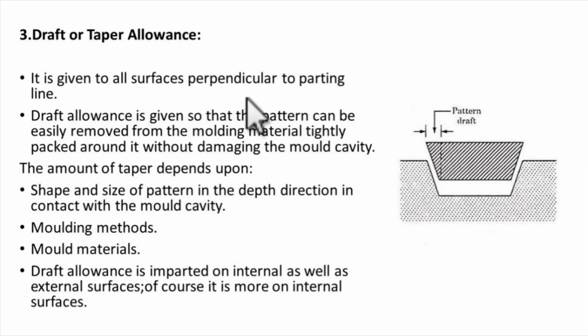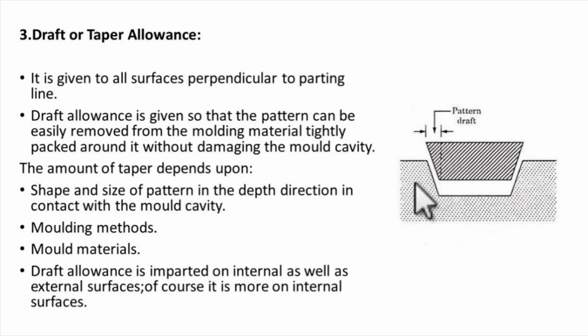Basically, this kind of allowance is provided in the form of an angle, in degrees, and it is given to all surfaces perpendicular to the parting line. Draft allowance is given so that the pattern can be easily removed from the molding material tightly packed around it without affecting the mold cavity. So this is the main reason. Consider a rectangular shape like this, with the dotted line here. It would be quite difficult to remove this pattern without affecting the mold.